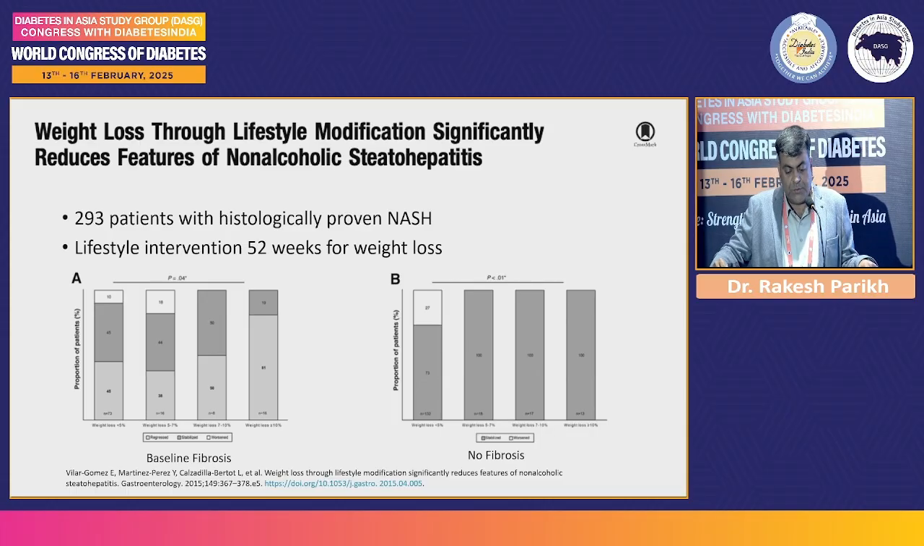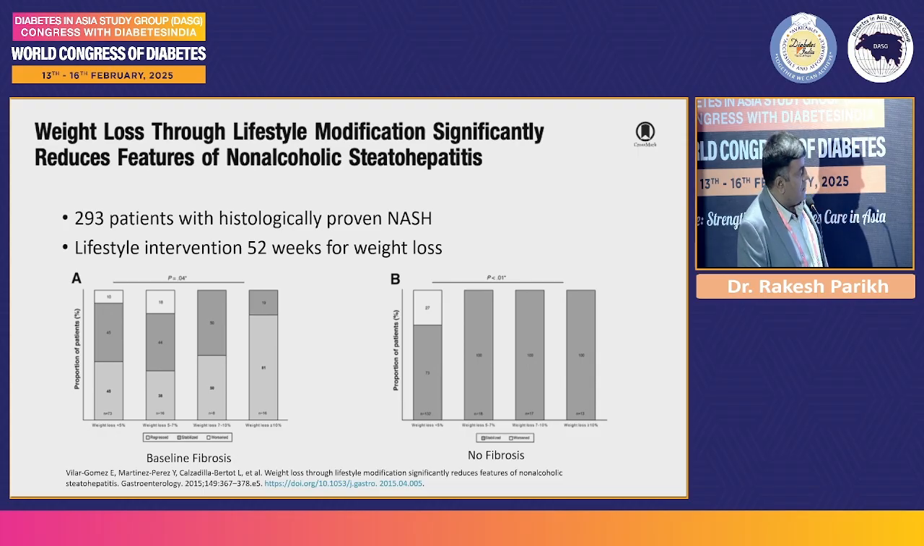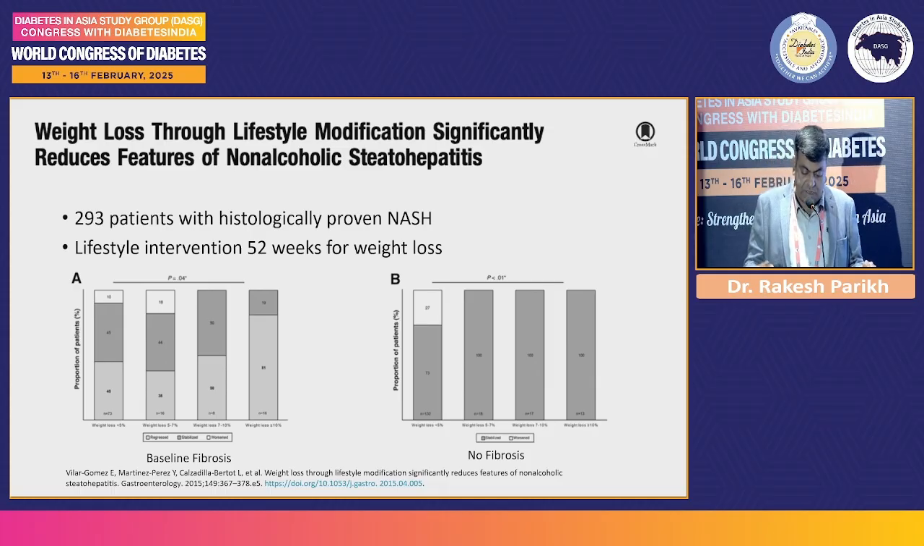So these are all biopsy proven NASH patients, and they were given only lifestyle intervention for 52 weeks for weight loss. So here you can see that patients who did not have any fibrosis at baseline, most of them got stabilized. And even among the patients who were having baseline fibrosis, if you lose more than 10%, you get benefits even in terms of reversal of fibrosis also.